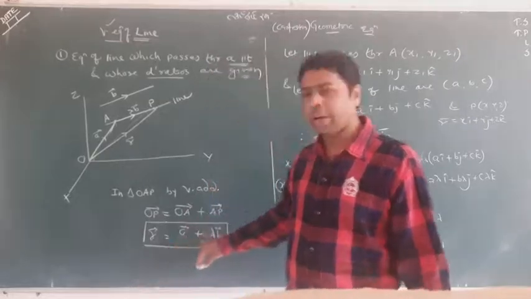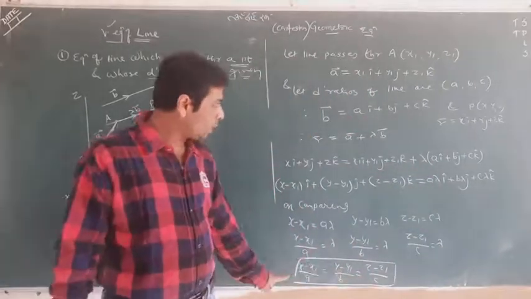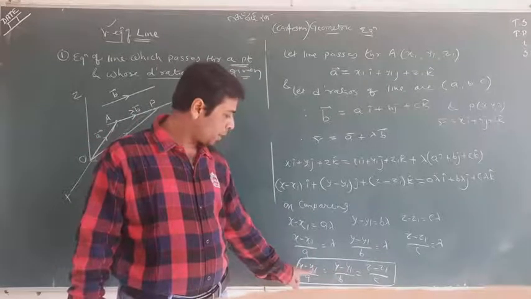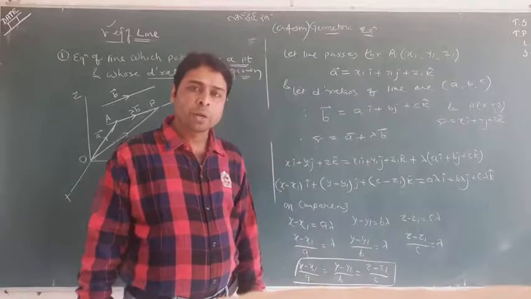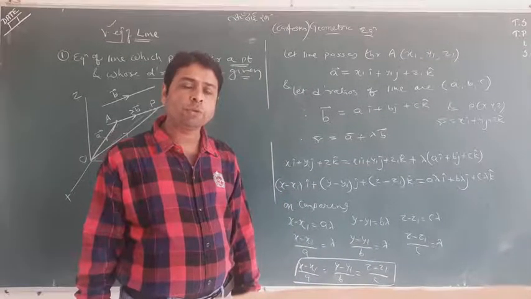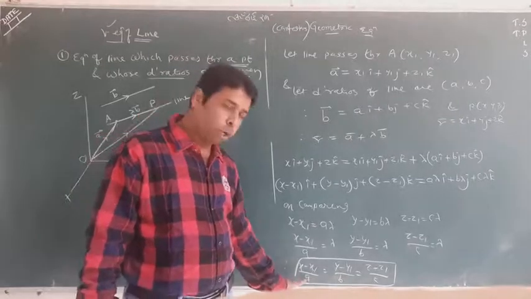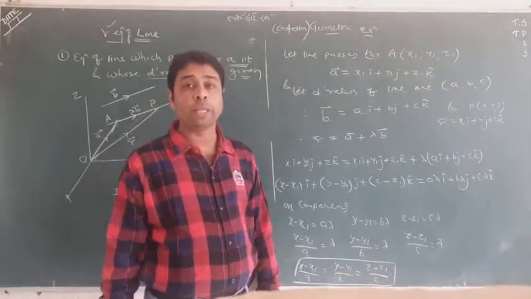So this is the vector equation and this is the Cartesian equation. Now read again: x minus x1 upon a, y minus y1 upon b, z minus z1 upon c. This is the Cartesian equation of the line, where in the denominators a, b, c are the ratios of the line.